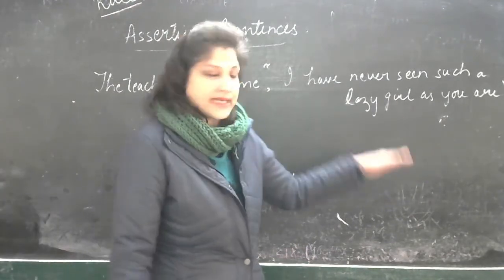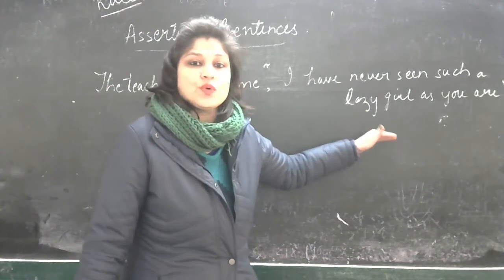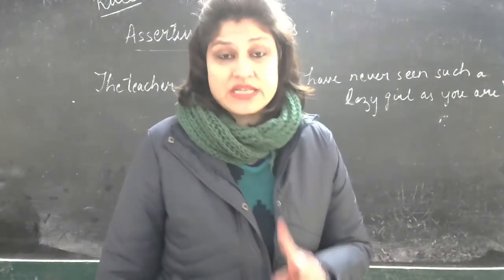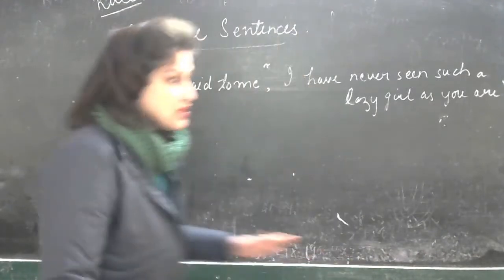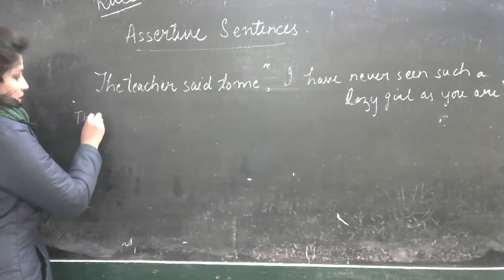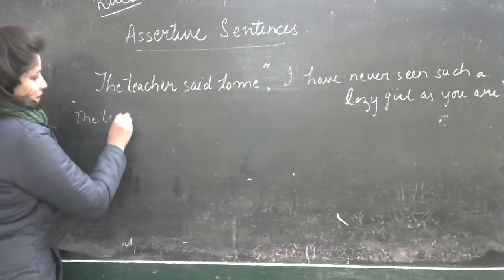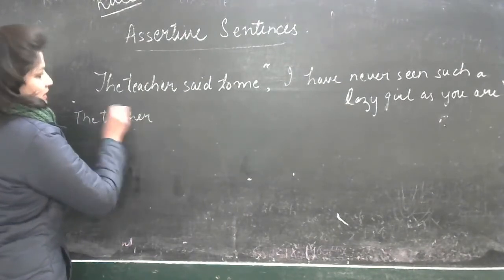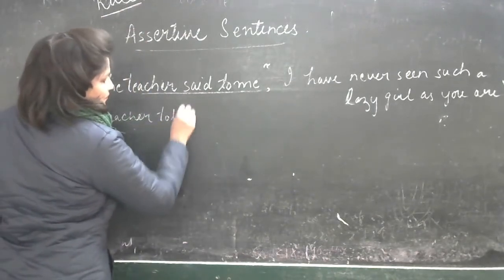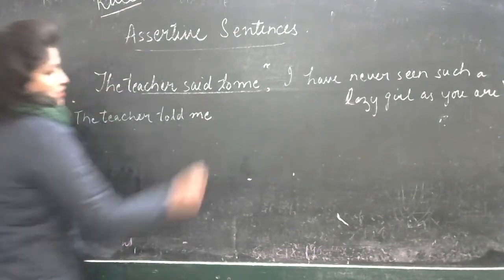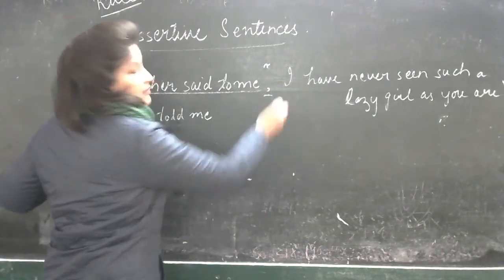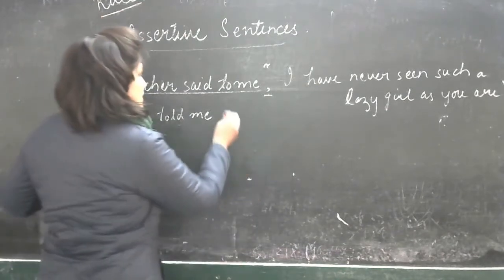So this is your direct speech. We'll change it to indirect speech. Again, we'll follow the steps. We'll take one step at a time. So let's see how we are going to change it. The teacher said to me will change to told me. She told me, right? The teacher told me, and these punctuation marks will change to a conjunction that.